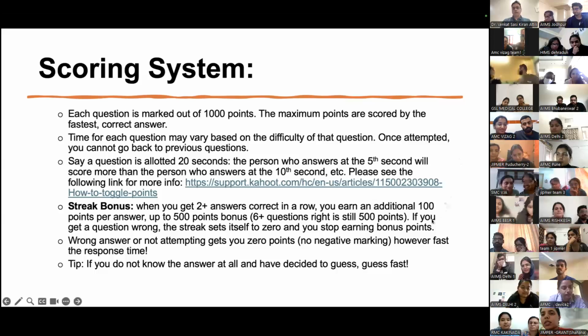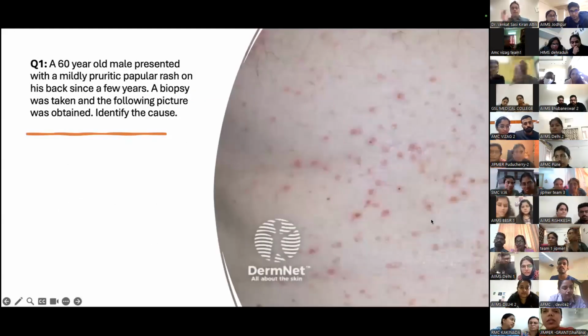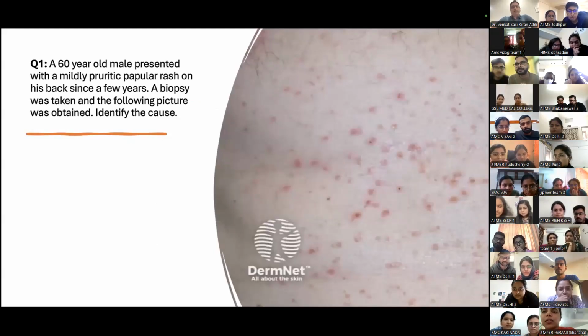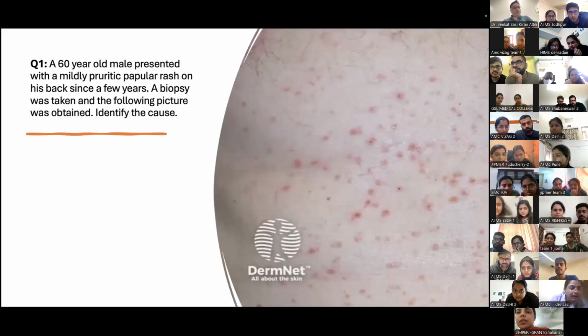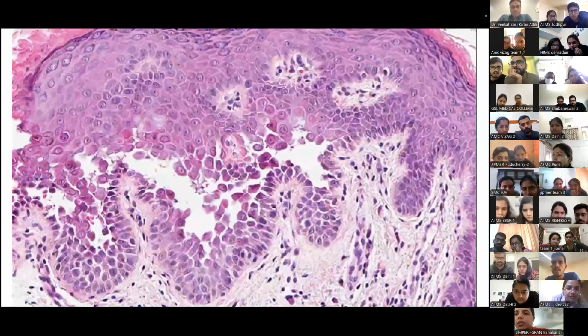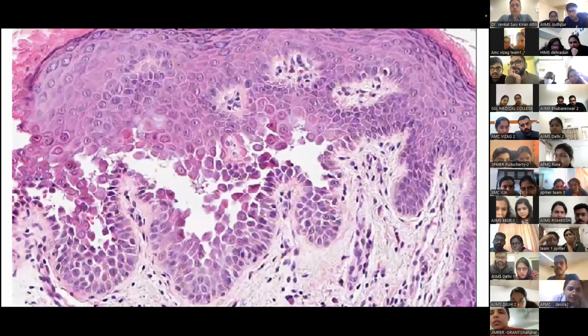Okay, so this is the first question. I'll go on to Kahoot later, but first listen to the question. This is a 60-year-old male who presented with a mildly pruritic papular rash on his back for a few years. A biopsy was taken and the following picture was obtained. I'll show you the histological picture, and you have to identify the cause. You'll be given 4 options. All are multiple choice questions only. So this is the histology you're looking at. I'll give you a few seconds to analyze the histological picture.